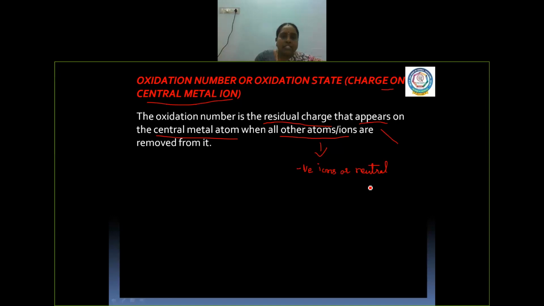Then the actual charge carried by the central metal atom is the oxidation number, right? So let us check that.